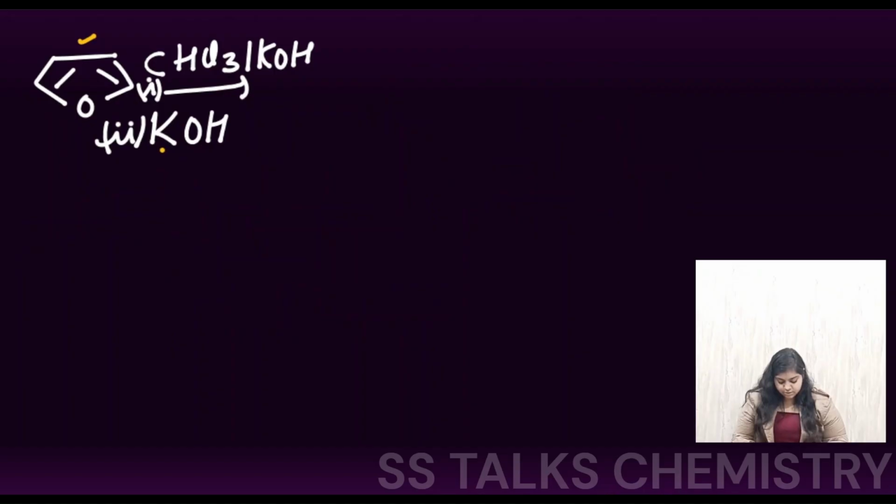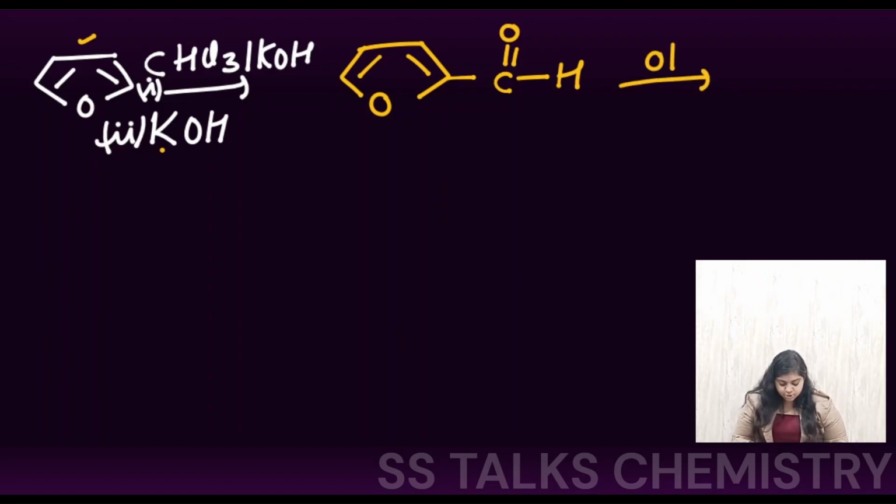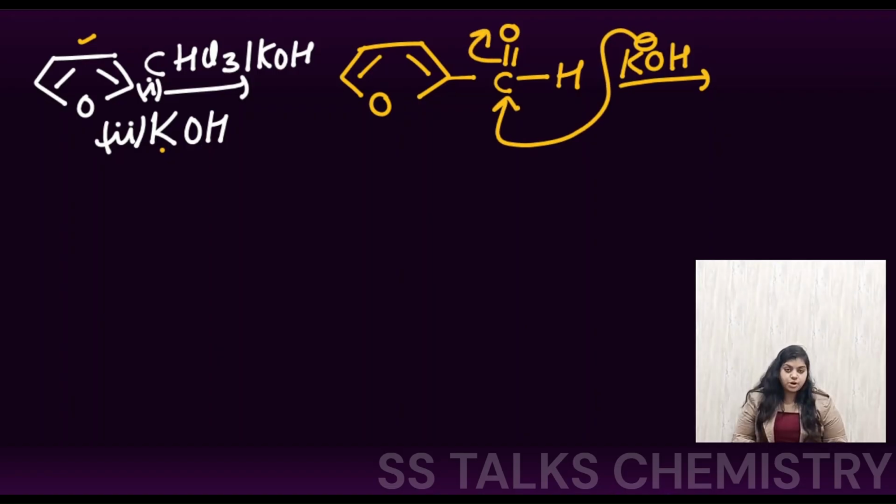So that means in the first step, if we treat with CHCl3 and KOH, we are going to get this species. At the second position, you will have the aldehyde. Now in the next step, they have passed OH negative, that is basically KOH. So what is going to happen? This O negative will attack this carbonyl center, and this O negative is going to shift upside. So we get this species, right? CO negative, and here is the attack of the OH, and here we had the hydrogen center.